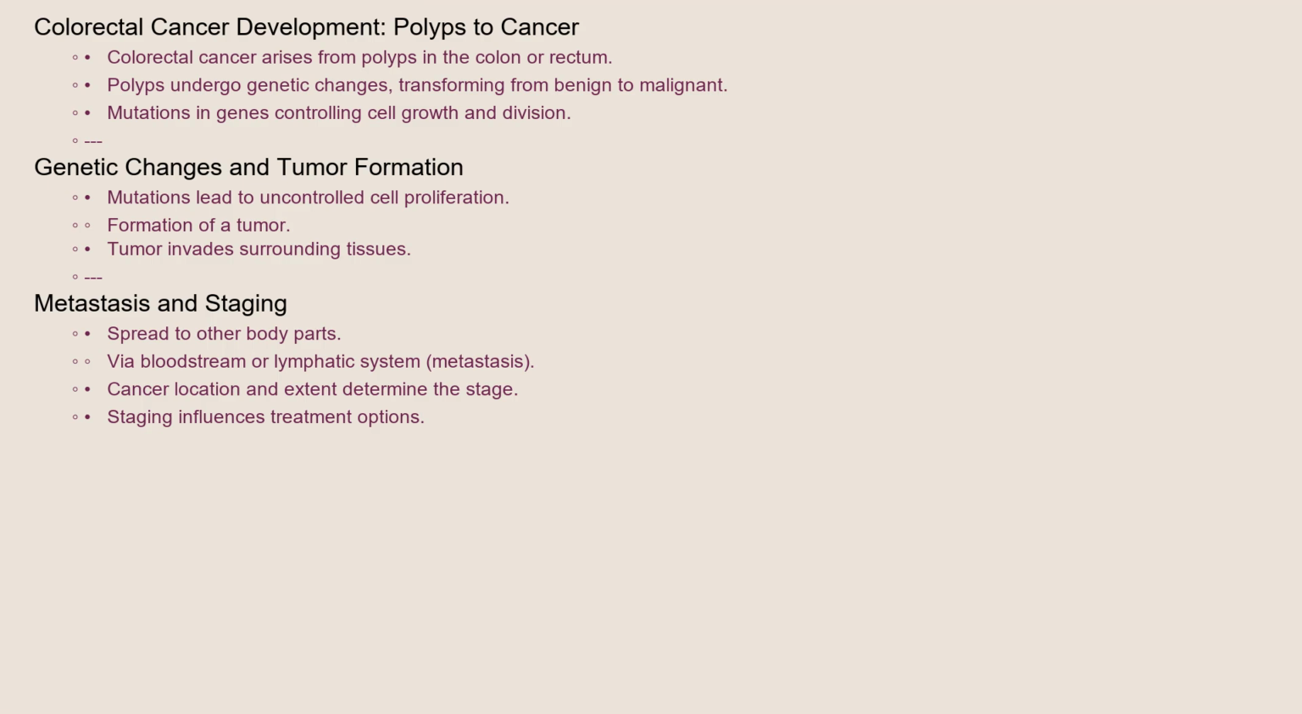As the tumor grows, it can invade the surrounding tissues and eventually spread to other parts of the body through the bloodstream or lymphatic system, a process known as metastasis. The location and extent of the cancer determine the stage of the disease and influence treatment options.